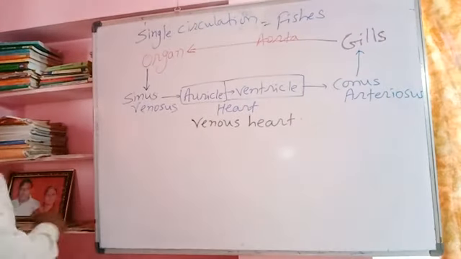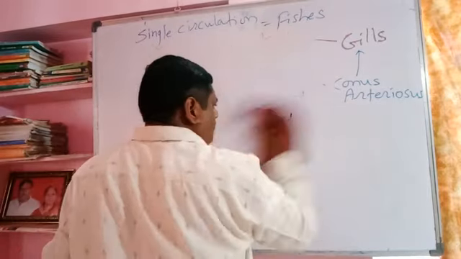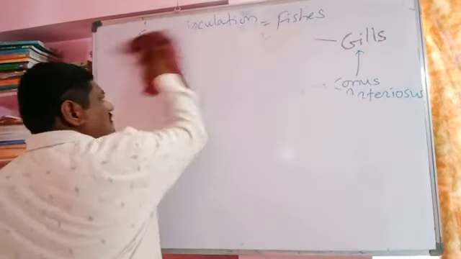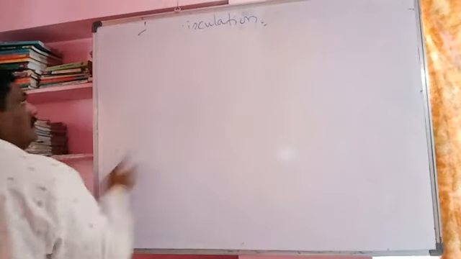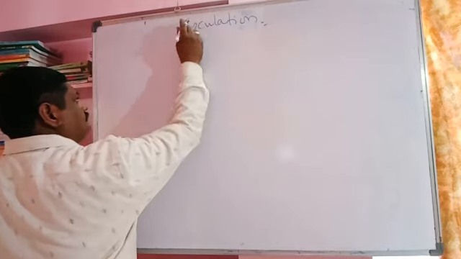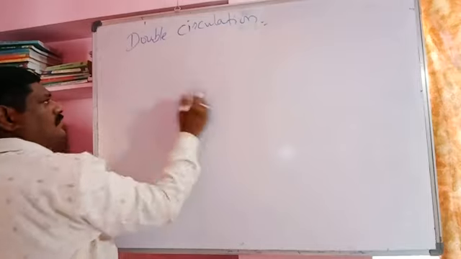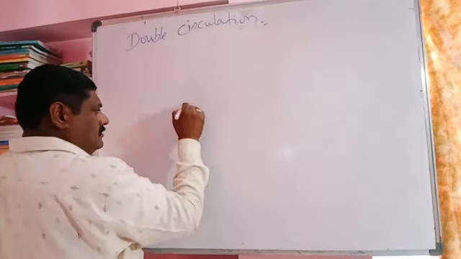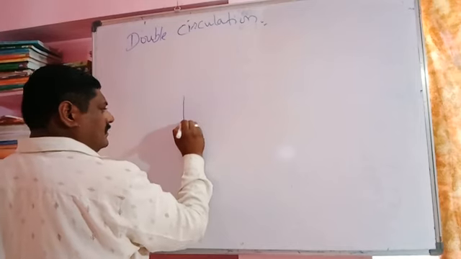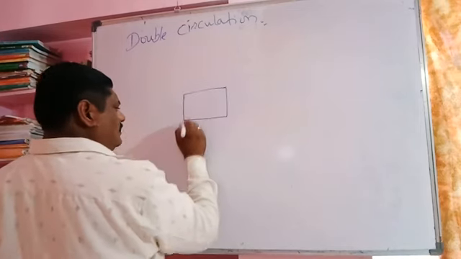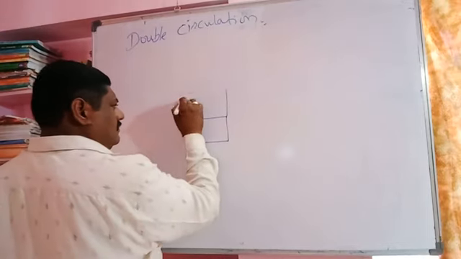In double circulation, the blood passes through the heart two times. The same blood passes through the heart two times. It is shown by birds and mammals. For example, in a mammal, the human being, the heart is four chambered. The upper two chambers are called auricles, and the lower two chambers are called ventricles.